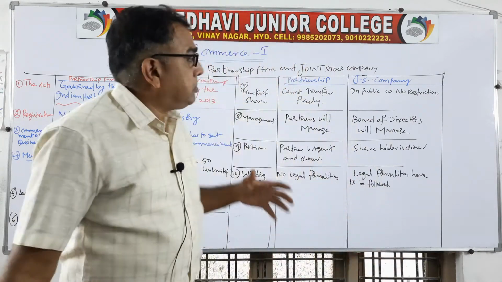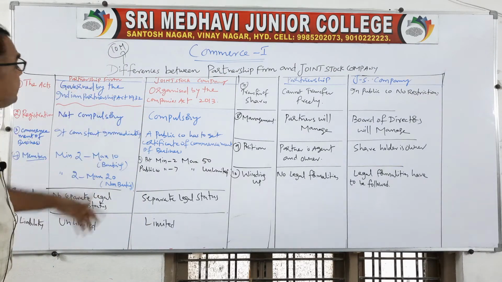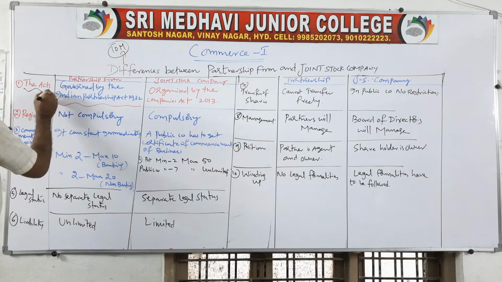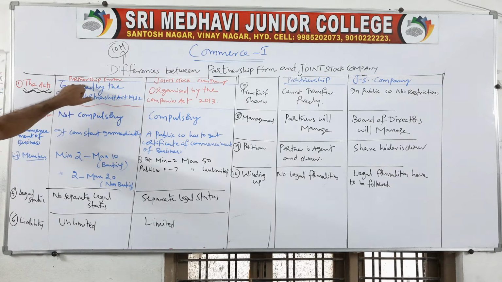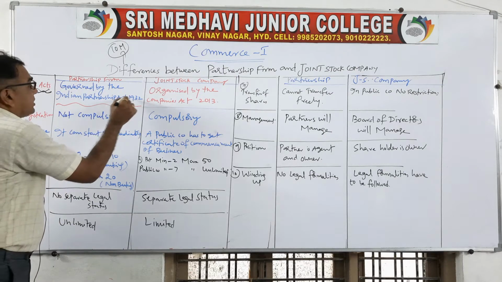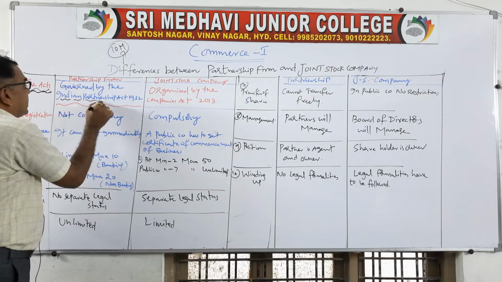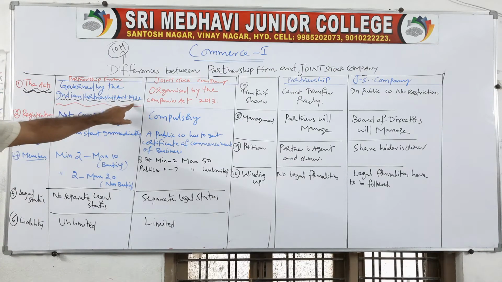So here also, partnership firm and joint stock company are differentiated based on various factors. The first one is the act, meaning the rules and regulations we follow. In case of partnership firm, we follow the rules of the Indian Partnership Act 1932. There is a separate act called the Indian Partnership Act 1932, and whenever you establish a partnership firm, you have to follow the rules mentioned in it.